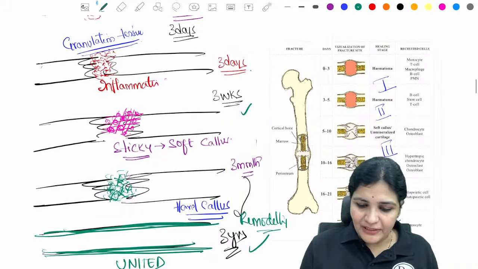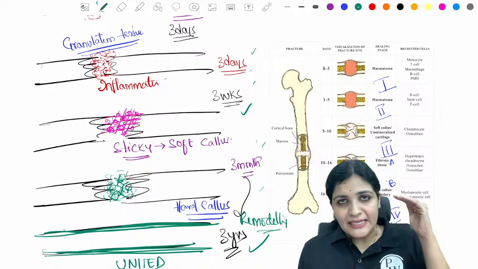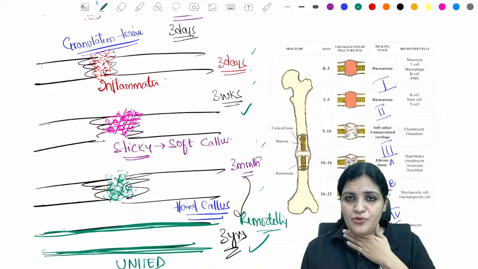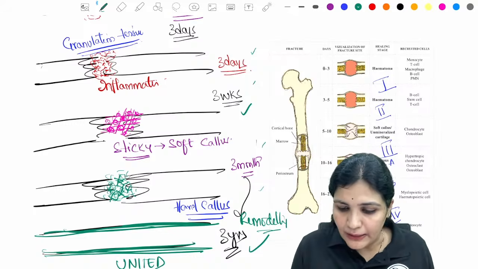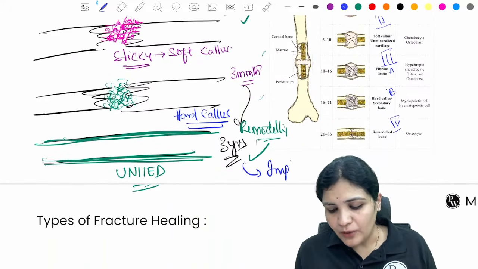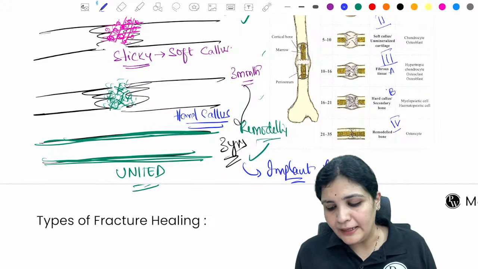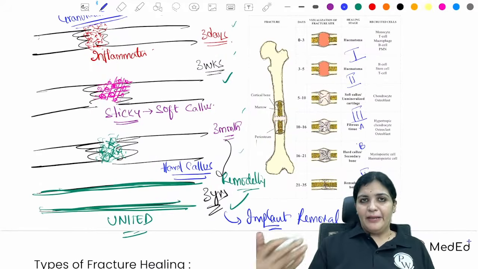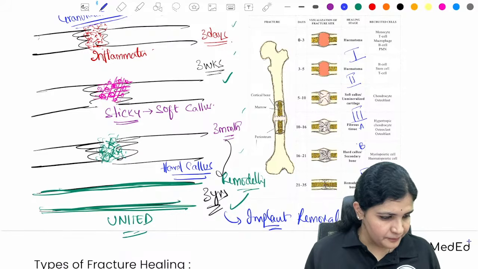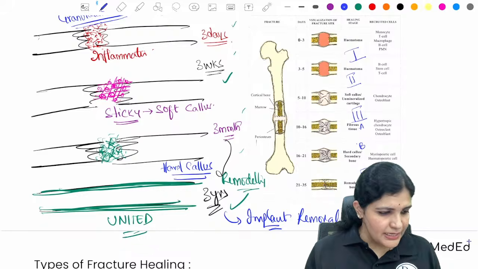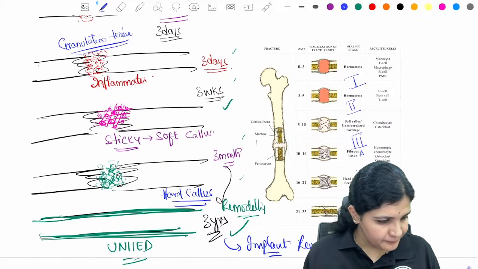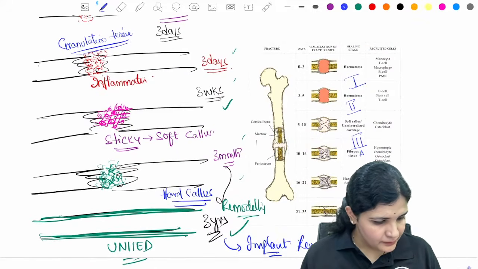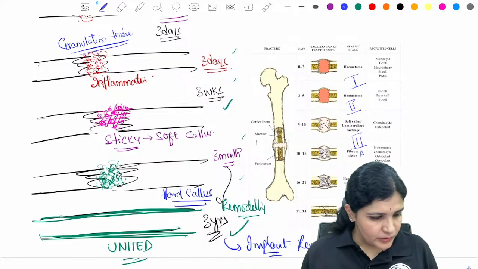Because I want everything in 3, I am telling you that way. So 3 days, 3 weeks, 3 months, and 3 years. That is how you usually remember. So this is the time when your implants have to come out. So in less than 3 years, you can suggest the patient for implant removal. So this is how the bone is completely remodeled and becomes normal. So now you can plan for the implant removal, right? Yes, clear, guys? Any doubts?